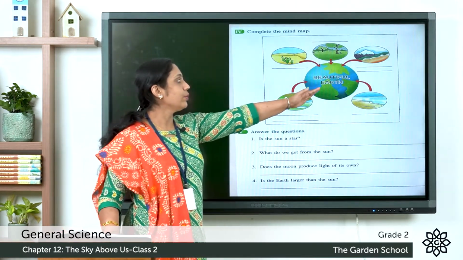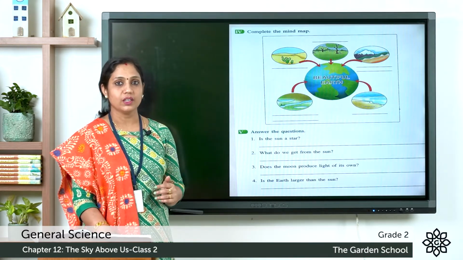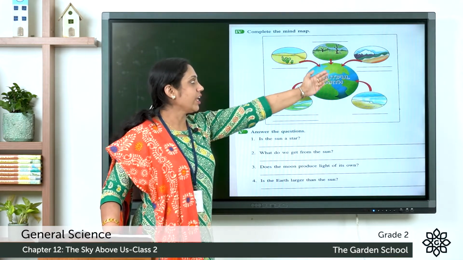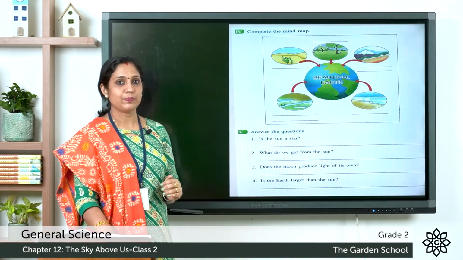So here you can see the beautiful earth. We learned the beautiful earth and we learned about the different landforms. So pictures are given. You can write the names here in their respective places.